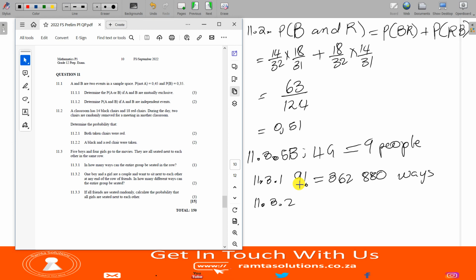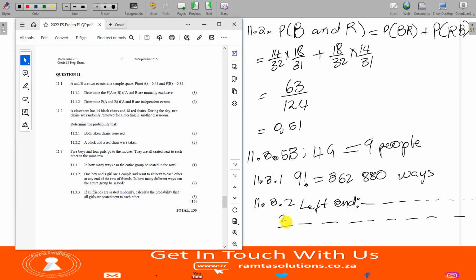Remember guys, they want to sit at the end of the row. So you have the left end. So for the left end, I think I have to do this: 1, 2, 3, 4, 5, 6, 7, 8, 9. So this is the couple.